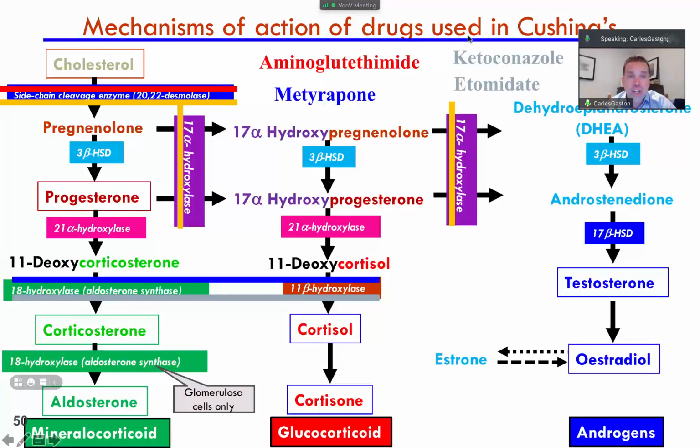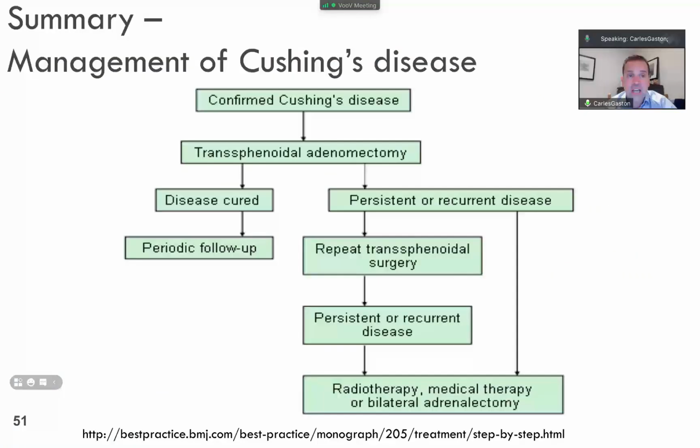So just to summarize the management of Cushing's disease. Remember, disease means the production of mineralocorticoids, glucocorticoids, and androgens is secondary, which means pituitary. Primary means in the adrenal. The management of Cushing's disease is transsphenoidal adenomectomy.